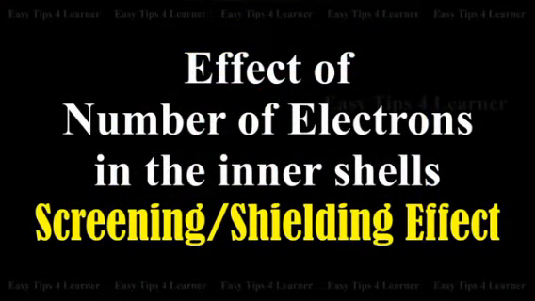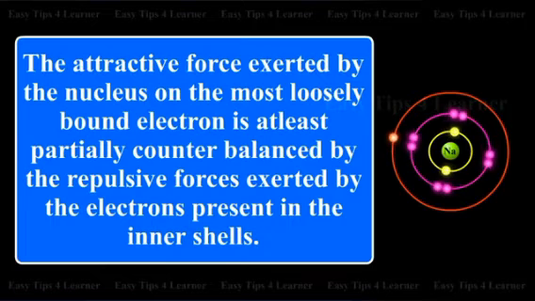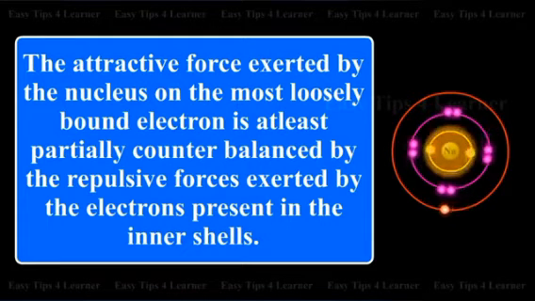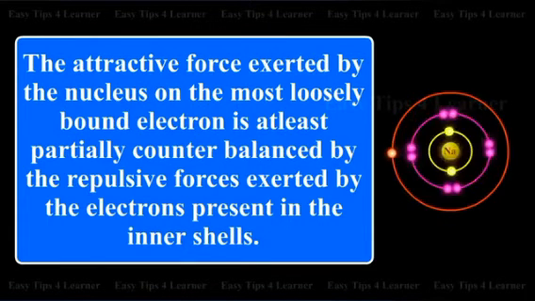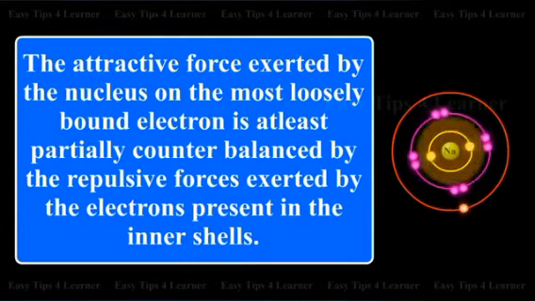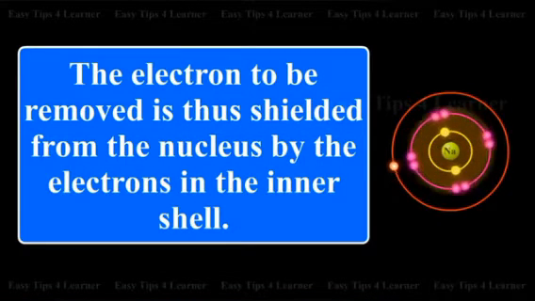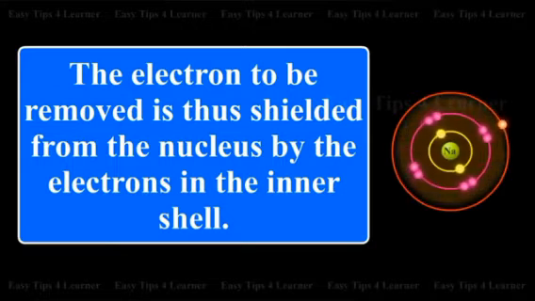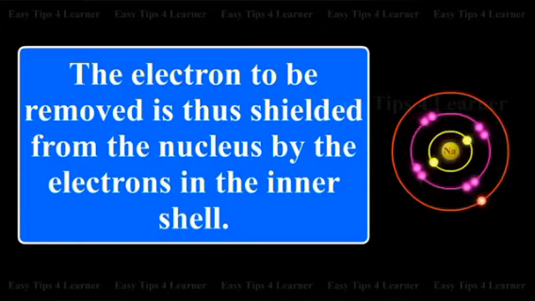Screening or shielding effect. The attractive force exerted by the nucleus on the most loosely bound electron is at least partially counterbalanced by the repulsive forces exerted by the electrons present in the inner shells. The electron to be removed is thus shielded from the nucleus by the electrons in the inner shell.